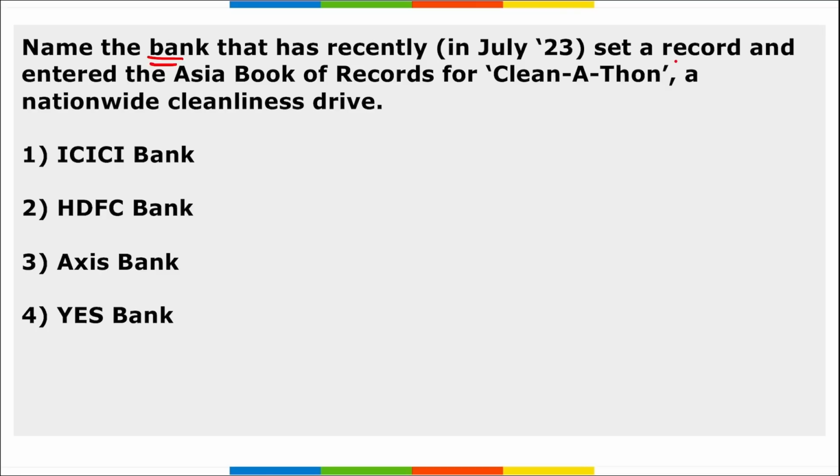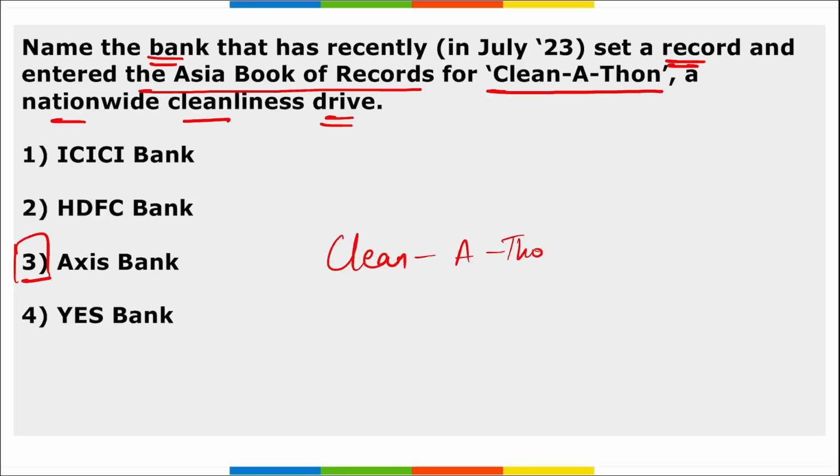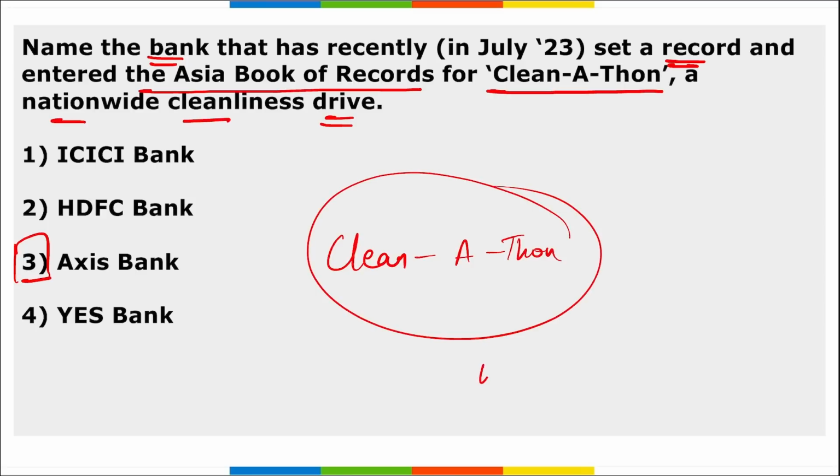Name the bank that recently set a record and entered the Asia Book of Records for Cleanathon, a nationwide cleanliness drive. So it is your Axis Bank. They have set a record and entered into the Asia Book of Records for Cleanathon, correct? It is a nationwide cleanliness drive. This was organized in alignment with the World Environment Day observed in 2023. And when do we observe this World Environment Day? It is observed on 5th of June. Correct? Next, so remember, it is your Axis Bank. They set a record and entered the Asia Book of Records for their Cleanathon.